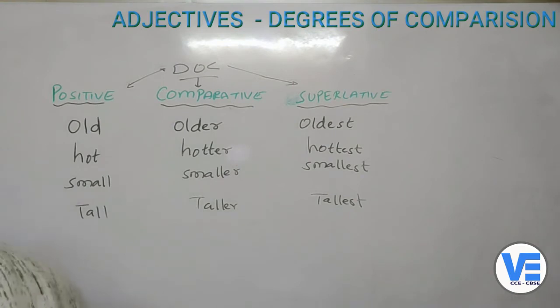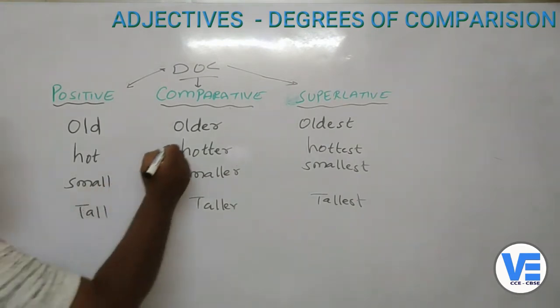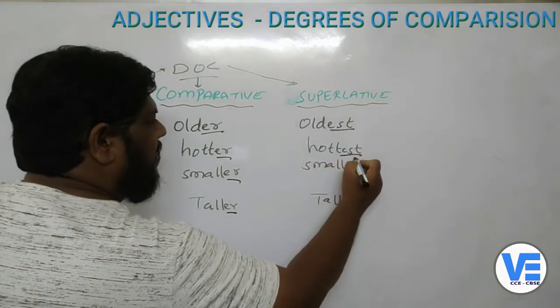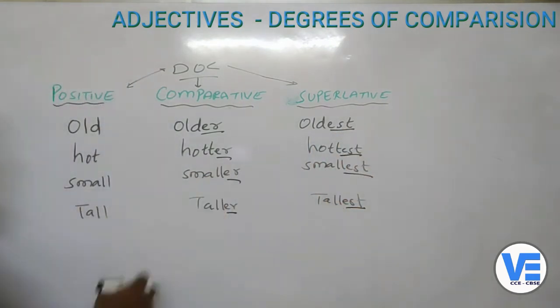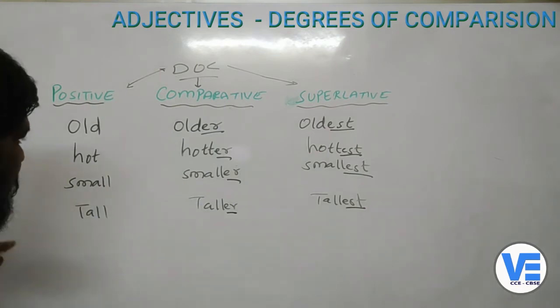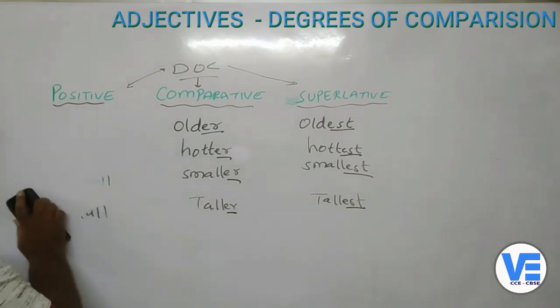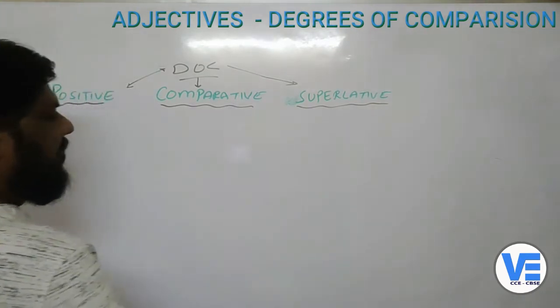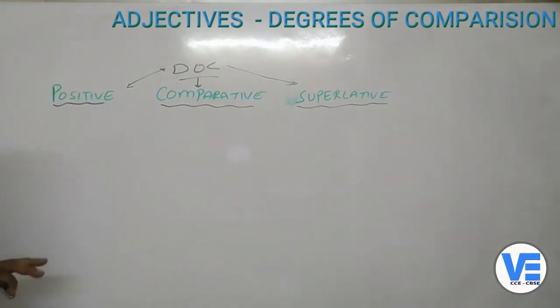Here we are using the ER, here we are using the EST. So now it becomes very easy for us. Now there are some words for which we cannot use the ER or EST, but still we have to make them comparative and superlative adjectives.